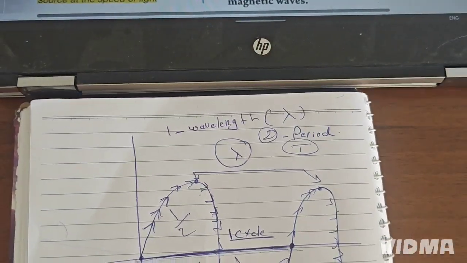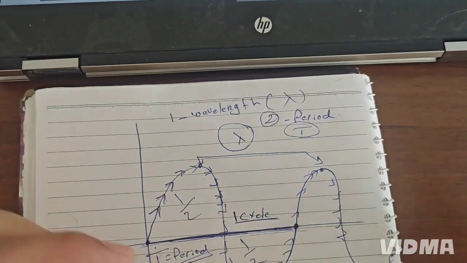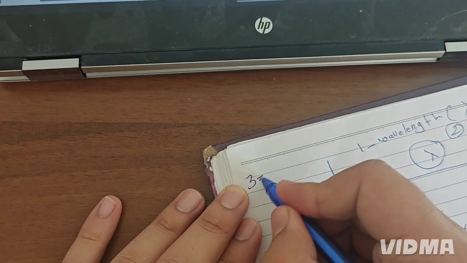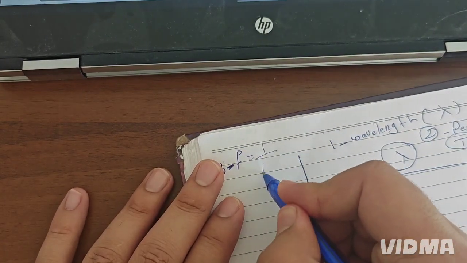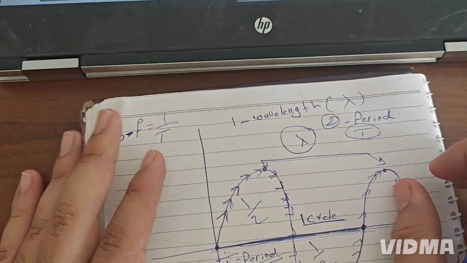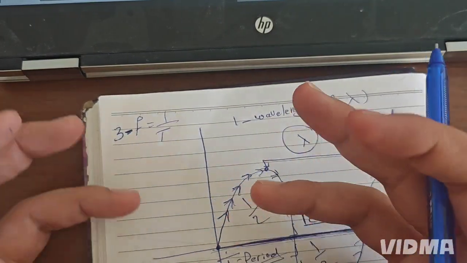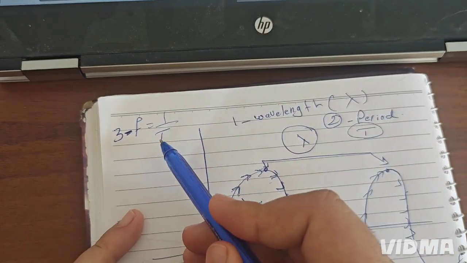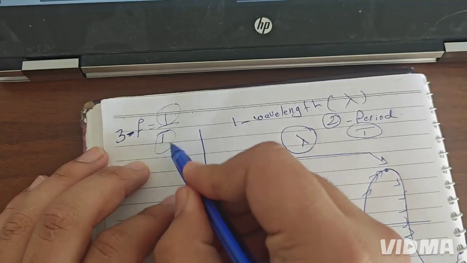Now you know, because I told you, you understood what wavelength and period are. The last thing that you have is frequency, and the symbol of frequency is f, which is equal to 1 over T. Frequency is the number of vibrations, or oscillations, or cycles, per unit time.